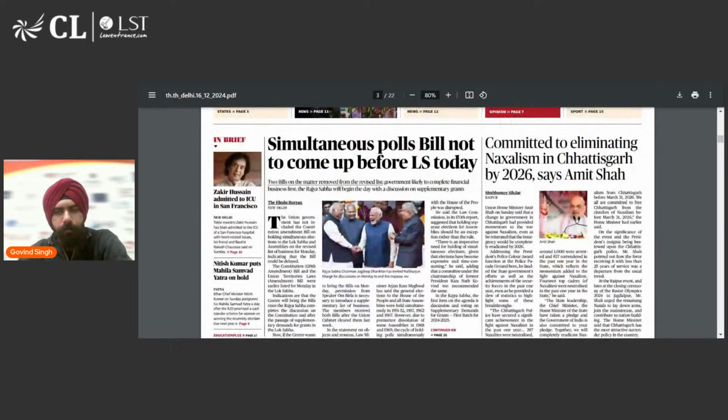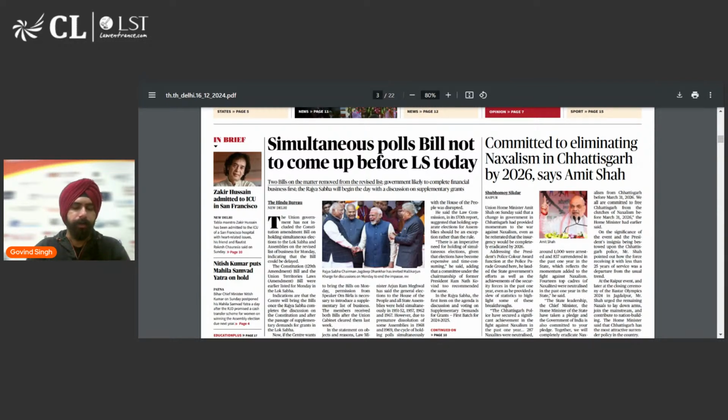Then, of course, you have to read the first page in detail. The first page of the newspaper is important. That is where the most important headlines are covered. Sometimes the front page might be dominated by mostly political news. So, in those cases, you can probably skip those articles. But in most cases, I would sincerely recommend you to read the front page diligently, read all the articles, and try to understand all the articles.